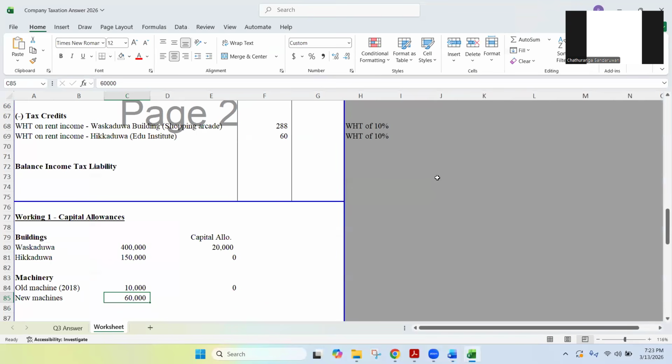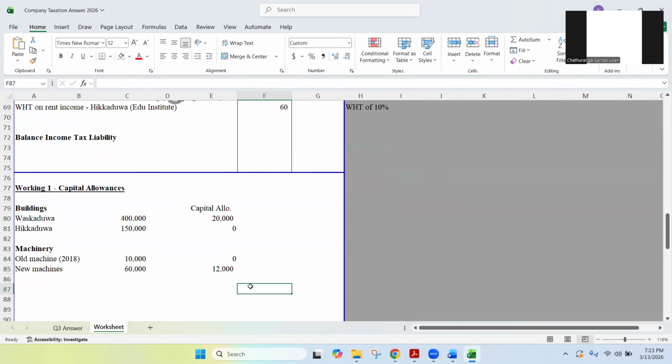Capital allowance we can calculate for 5 years for machinery, that is 20%, right? So 60,000 divided by 5, 12,000 we can calculate. So buildings, what was the rate? We divided by 20 years, that means 5%. Machinery, 20%, that is why we divide by 5 years, right? 12,000. So that is about machinery.